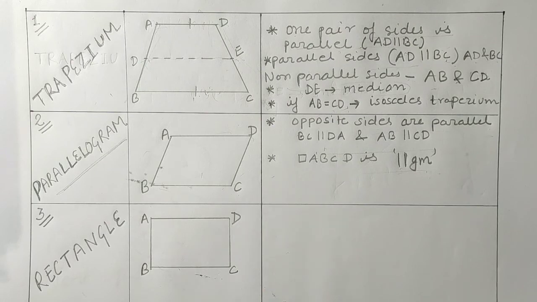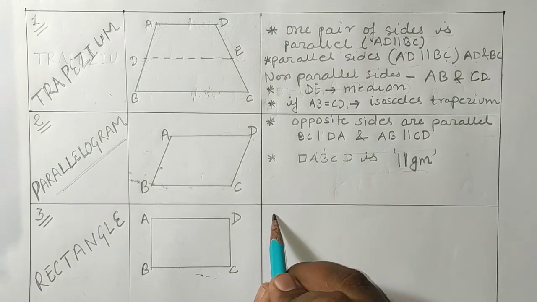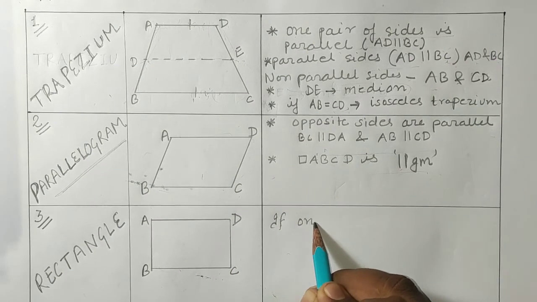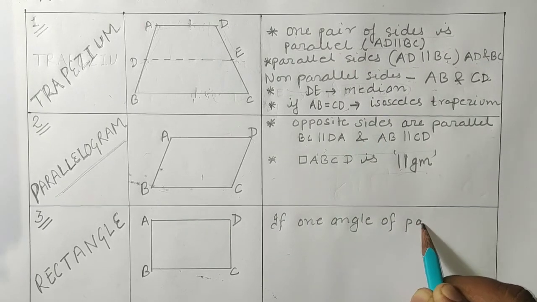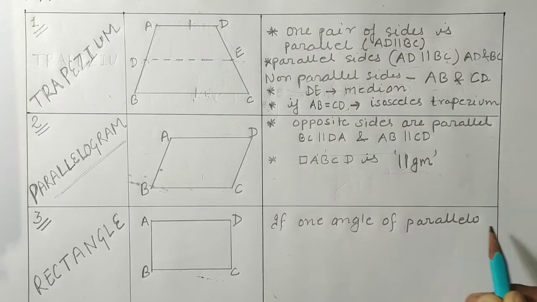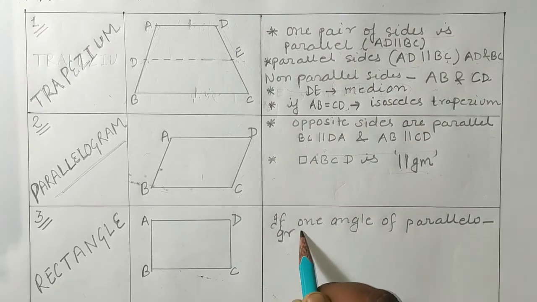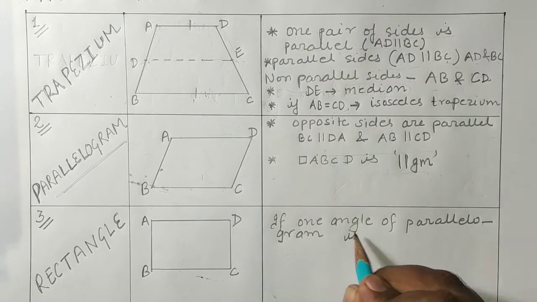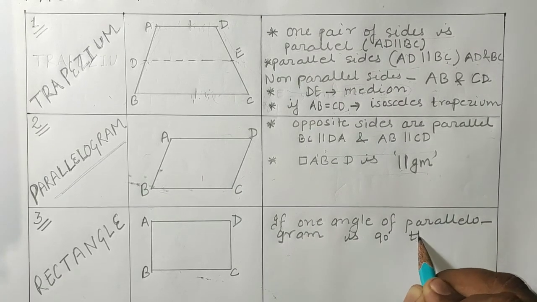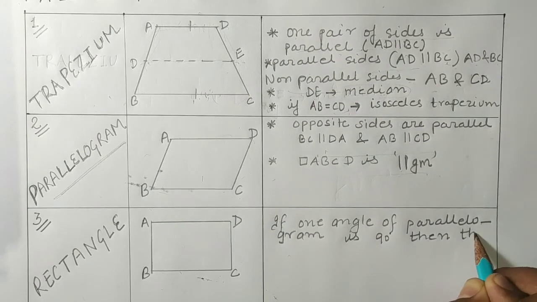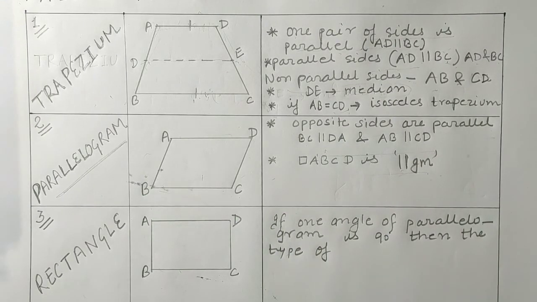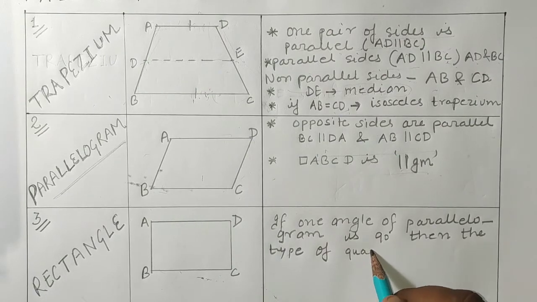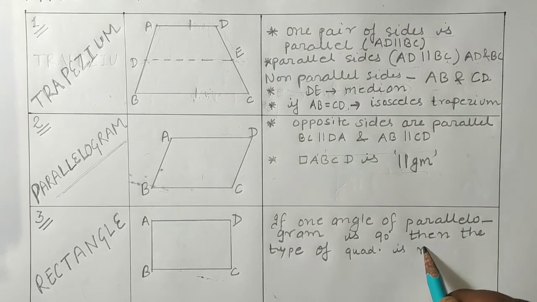And in rectangle, what we see, in rectangle we see that if one angle of a parallelogram is 90 degree, then the type of quadrilateral is rectangle.